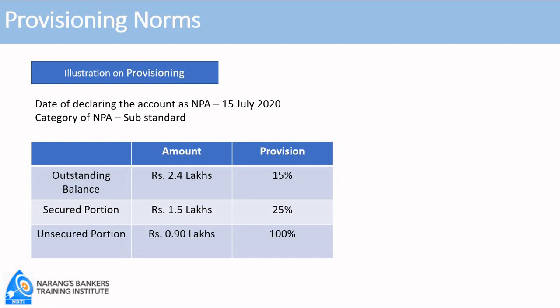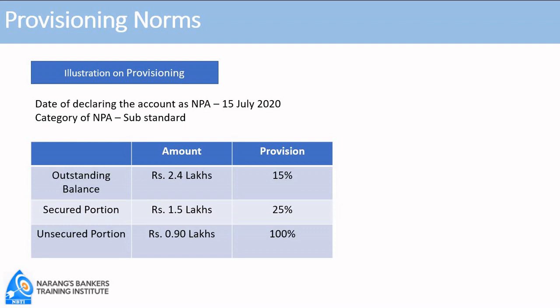Secured portion and unsecured portion are not bifurcated. It is only in case of doubtful assets that secured portion and unsecured portion are bifurcated, and unsecured portion attracts 100% provision, whereas secured portion attracts 15%, 25%, 40% and 100%.